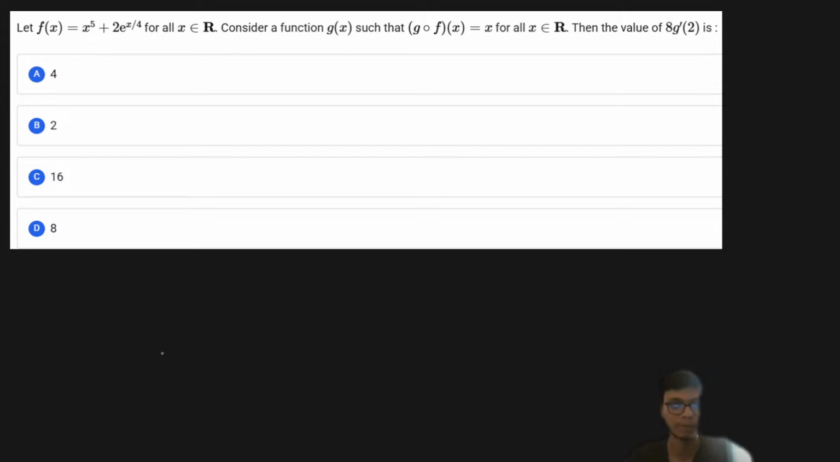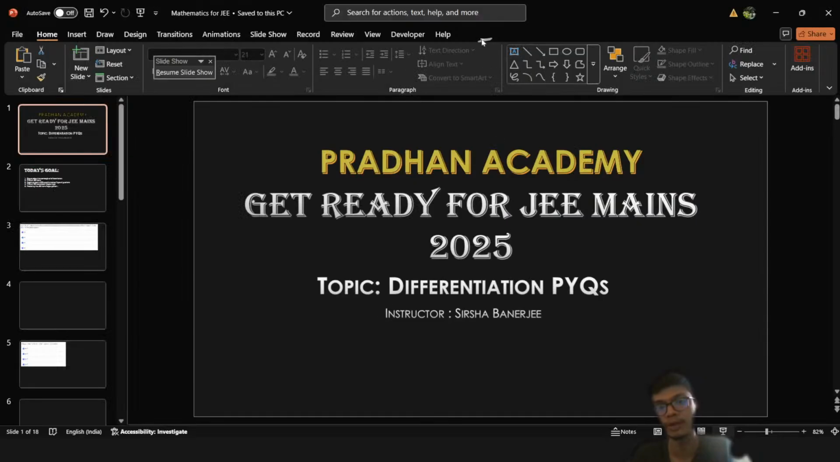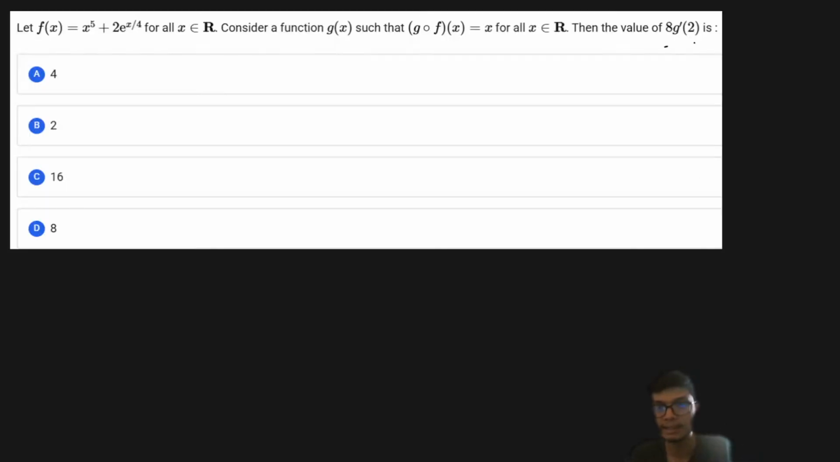So this is the problem that I was talking about, that whenever g of f of x is equal to x, here is how you have to get the g dash of x function. You just have to do g dash of f of x multiplied with f dash of x is equal to 1. That's how you're going to get the solution.